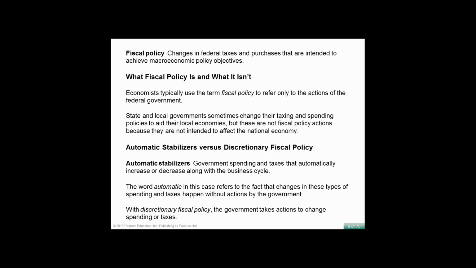Automatic stabilizers versus discretionary policy. Some things that are automatic stabilizers are government spending and taxes that automatically increase or decrease along with the business cycle. The word automatic in this case refers to the fact that these changes in spending and taxes will happen without any government intervention. Discretionary fiscal policy is when the government takes action to change spending and taxes.